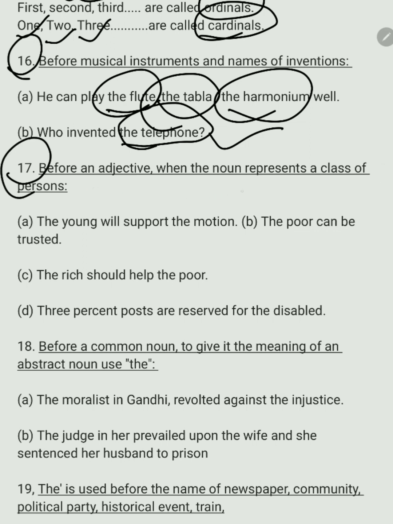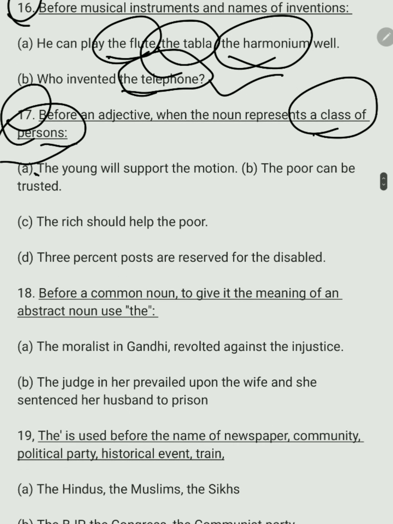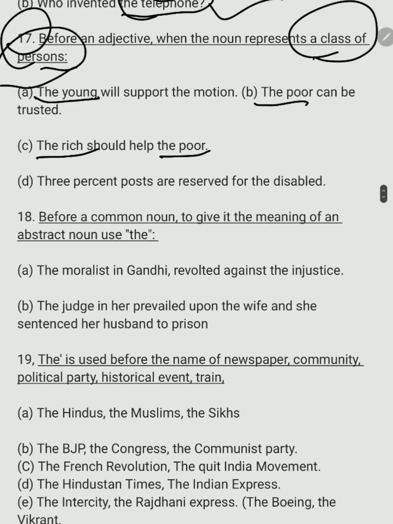Before an adjective, when the noun represents a class of persons, the young will support the motion, the poor can be trusted, the rich should help the poor. 3% posts are reserved for the disabled. Now, this is a class.